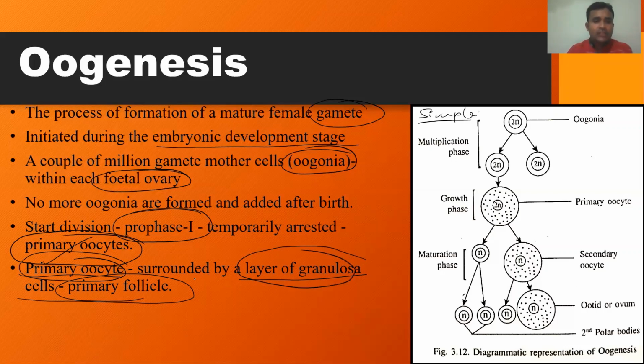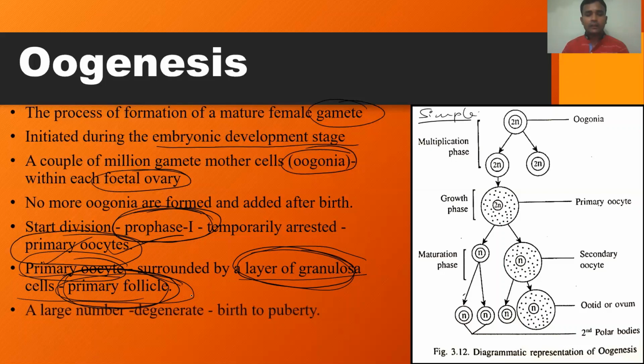At this stage, the primary oocyte surrounded by a layer of granulosa cells is called a primary follicle. So the primary follicle internally consists of a primary oocyte arrested in prophase 1 and externally is surrounded by a layer of granulosa.